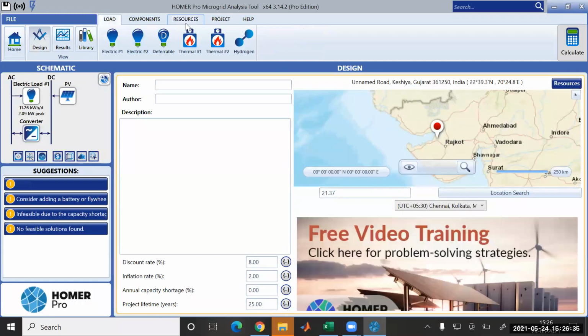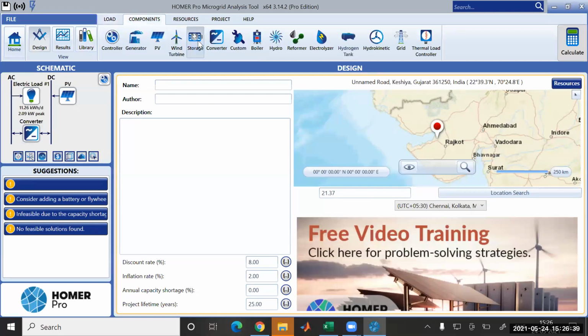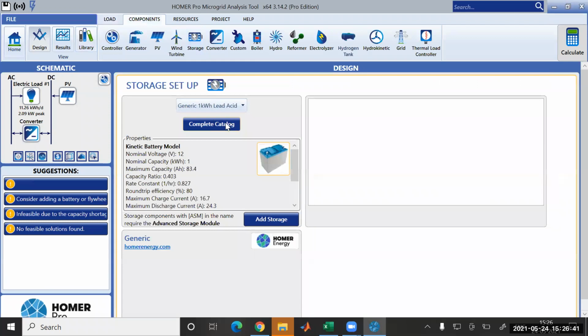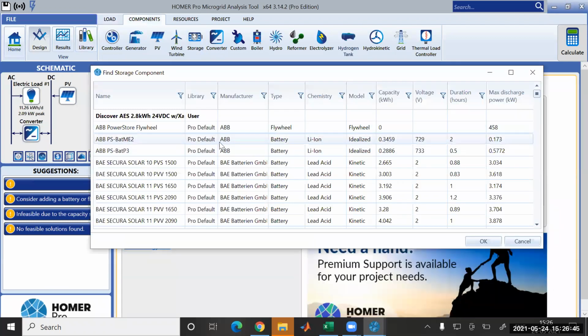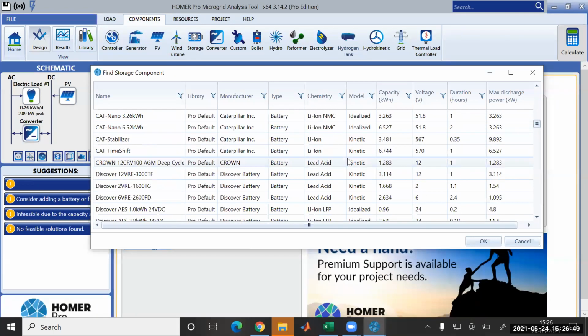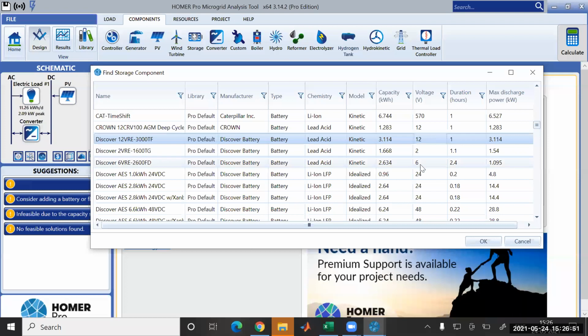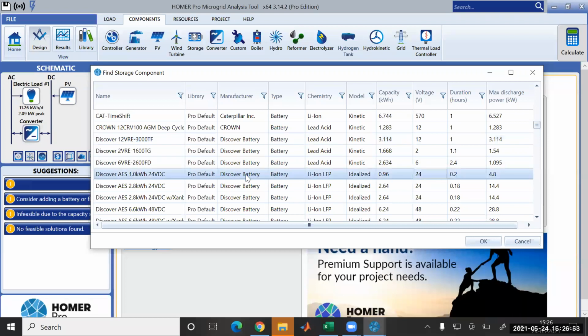Let me consider the other, that is your storage. Let me add this only. We'll have a different factor, 12 volt, 12 volt, 24. Let's take 24. 0.2 and 4.8.